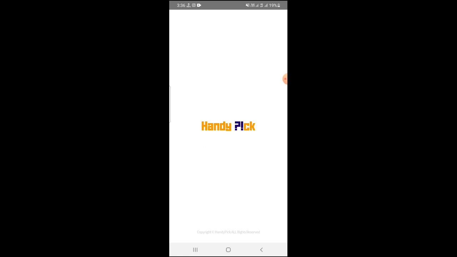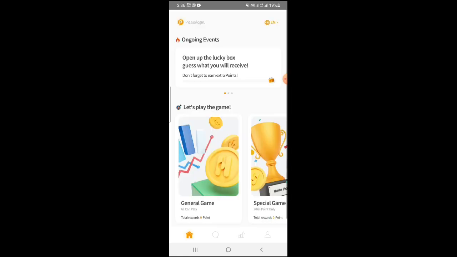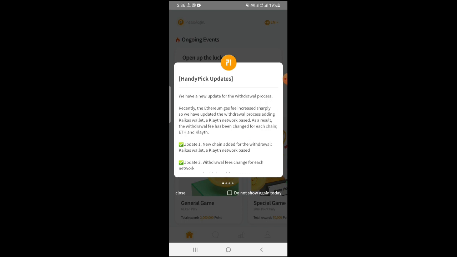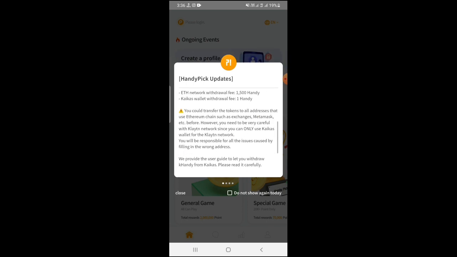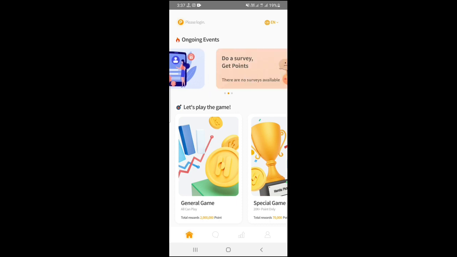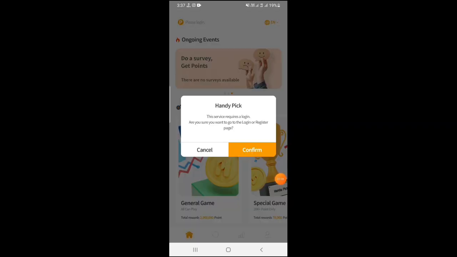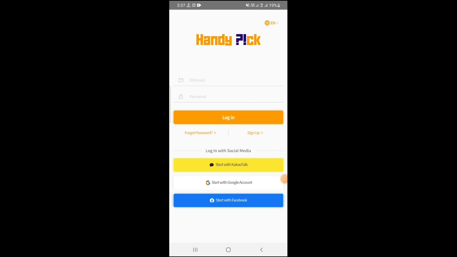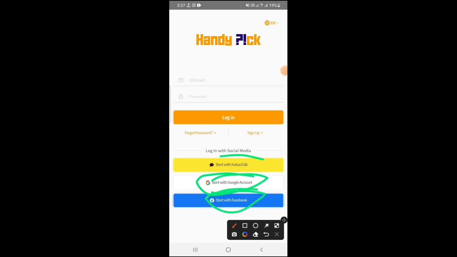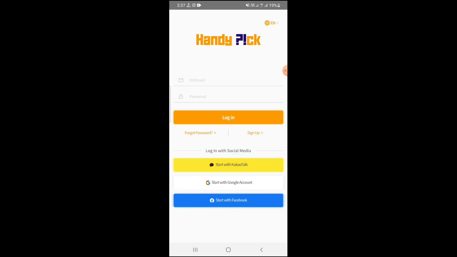So friends, first install and open this application. Update, I do not show again. Close, and now account registration. Okay, click the Me icon, confirm registration and login. If you already have an account, login with your email and password. If you do not have an account, sign in with your Google account or Facebook account. Okay, so easily open an account. Start with Google account or start with Facebook account.